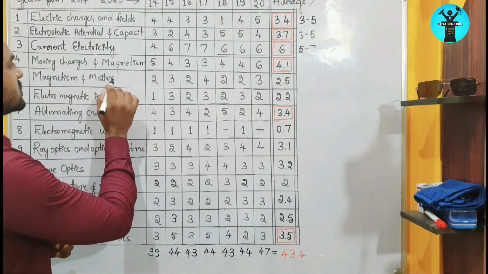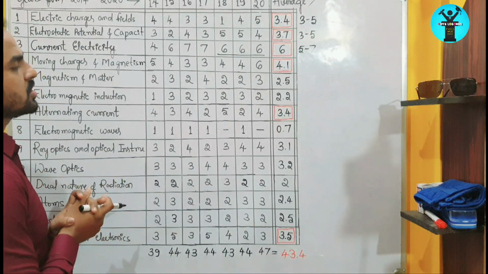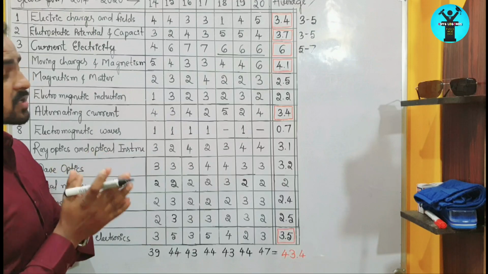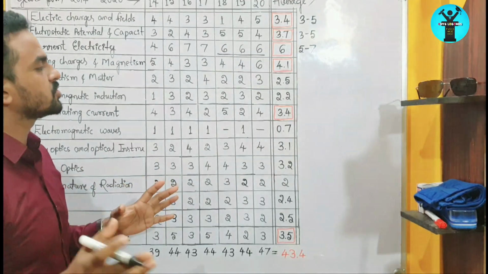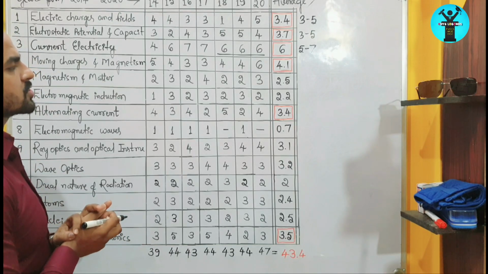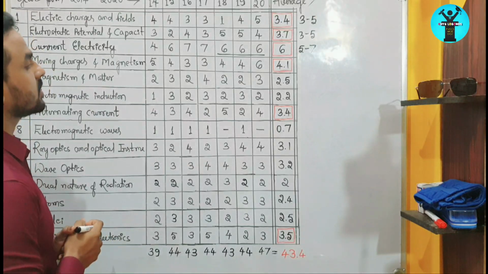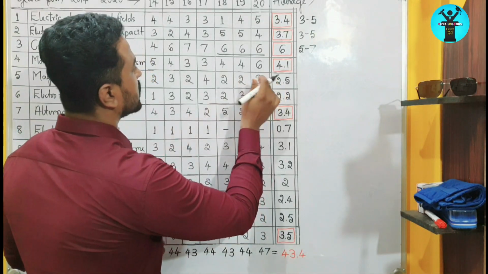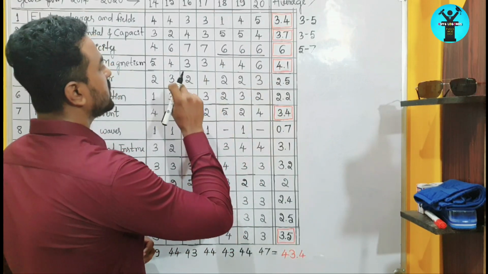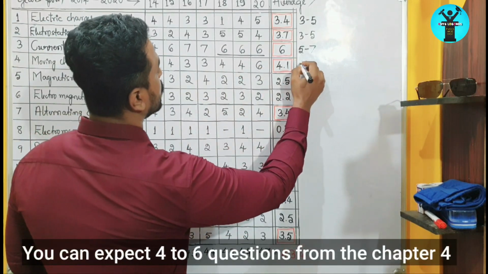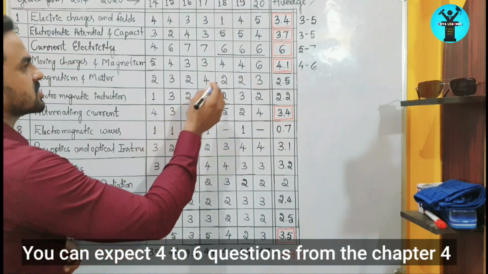So in moving charges and magnetism, this chapter is also very important. In this chapter you have some laws, Biot-Savart's law and Ampere's circuital law. Based on that you will get conceptual questions and numerical questions also. But in this chapter you can get more conceptual questions. That is the main thing here. So if you take the average of the 7 years' papers, you will get 4.1, which means you are going to get 4 to 6 questions from this chapter, because the maximum number of questions was asked in the last year.